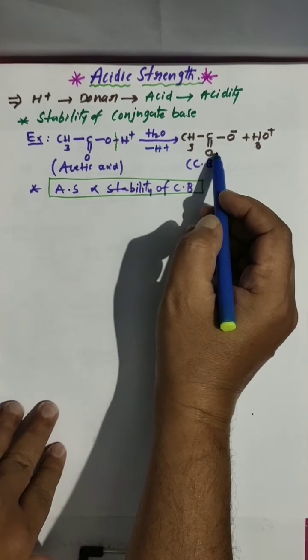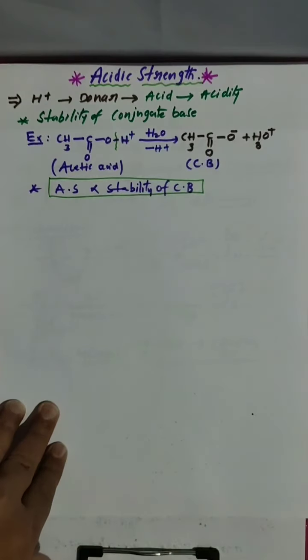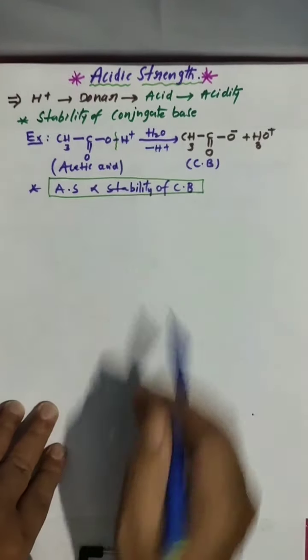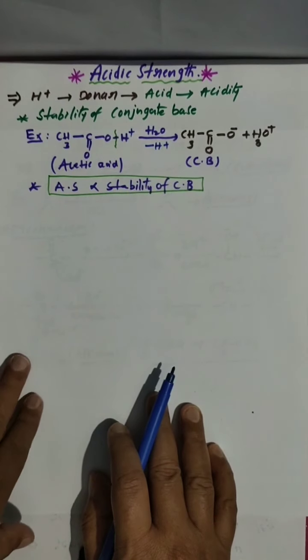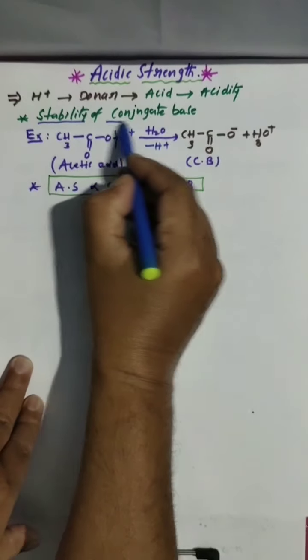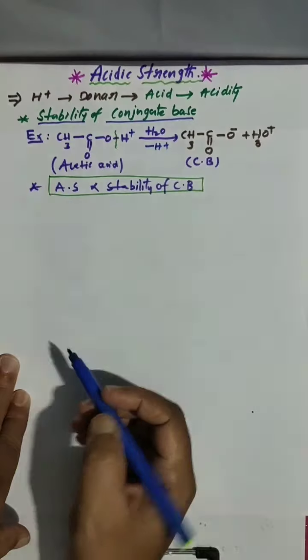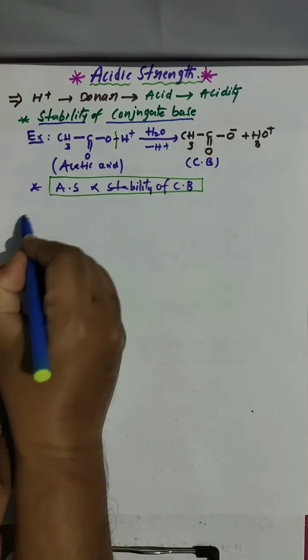If it is very strong compared to others, it is more acidic. Generally acetic acid is a weak acid. So this is one thing: the stability of the conjugate base can decide the strength of an acid. This is one important thing.